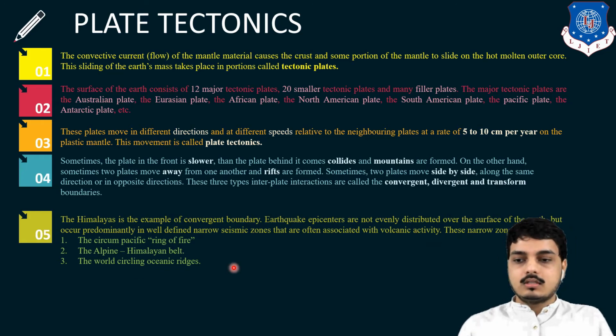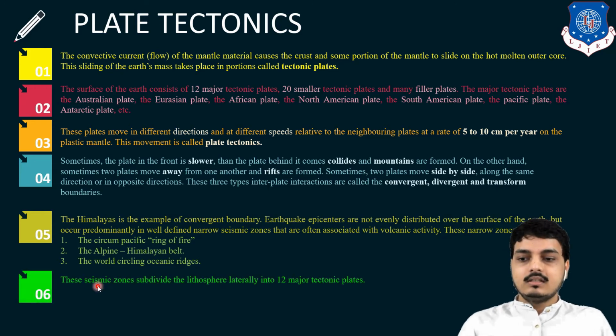These narrow zones are the Circum-Pacific Ring of Fire, the Alpine-Himalayan belt, and the world-circling oceanic ridges. The seismic zones are subdivided into 12 major tectonic plates. As we discussed in point number 2, there are 12 major tectonic plates.